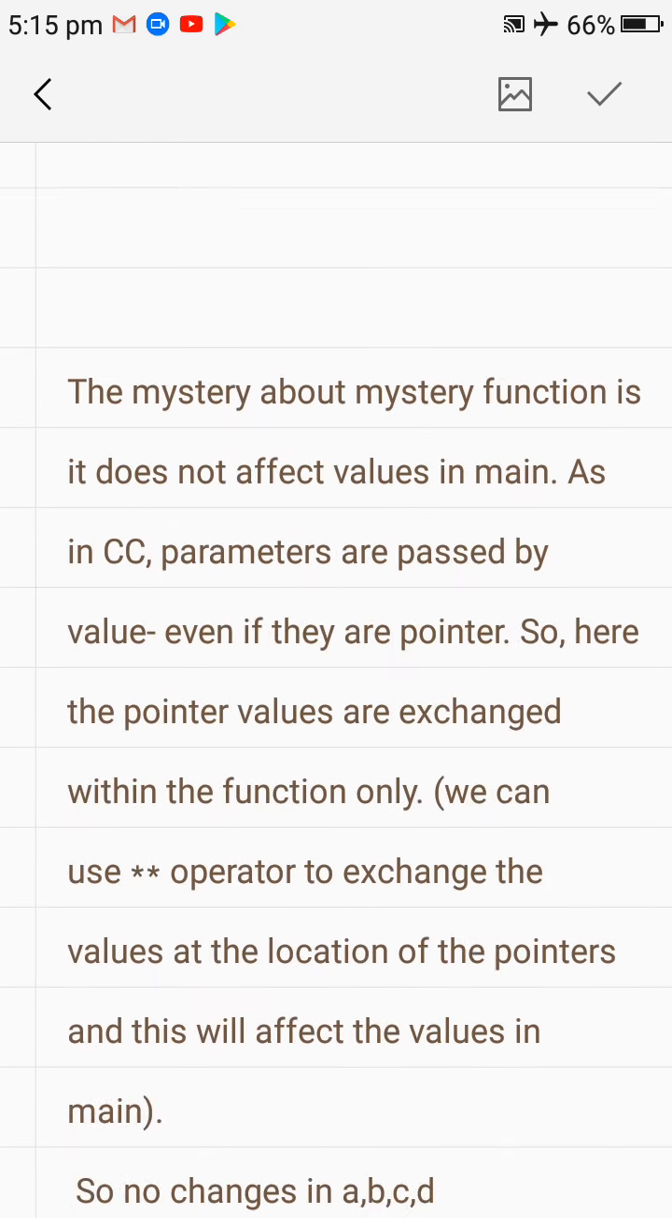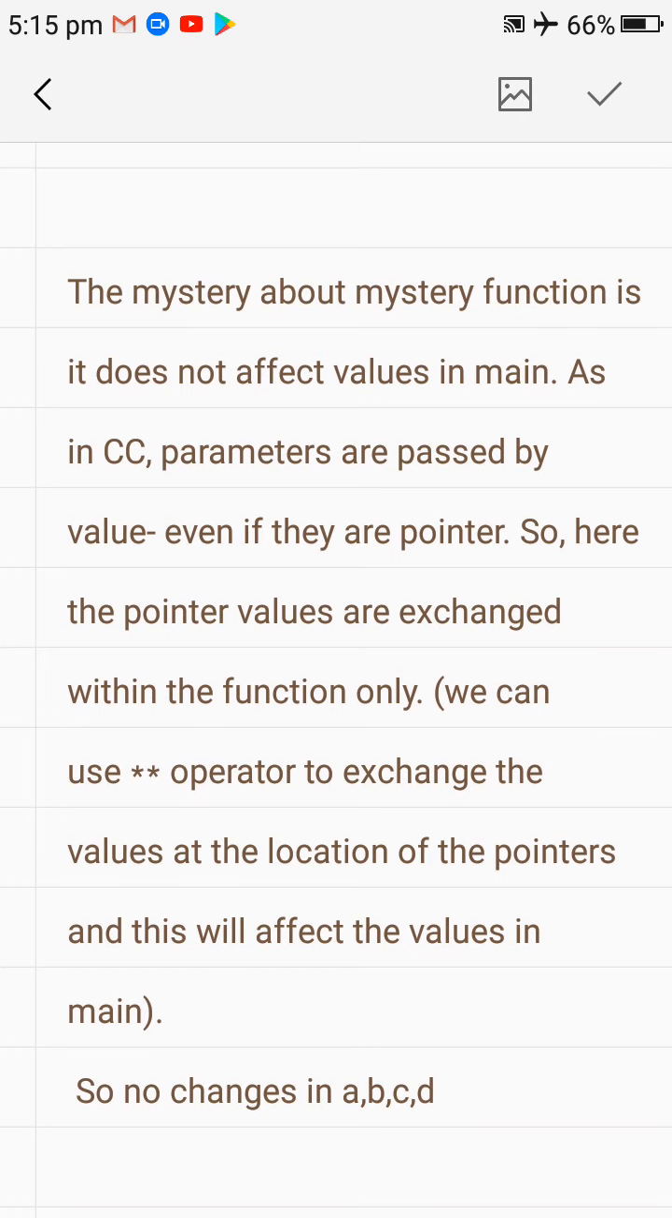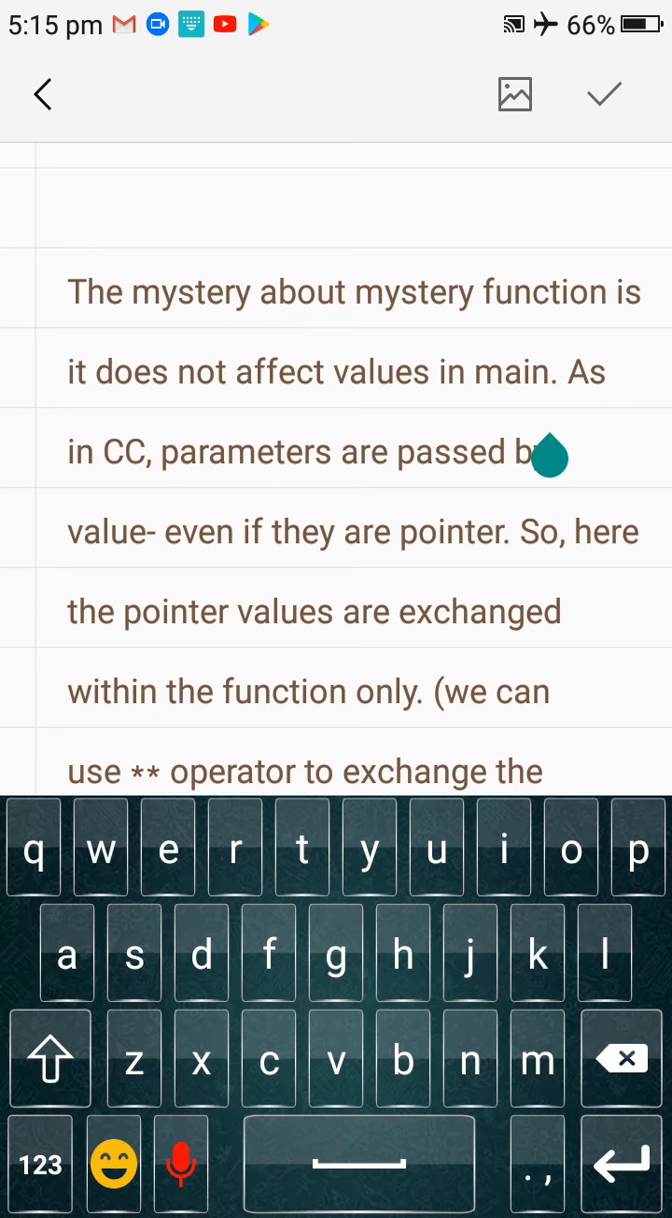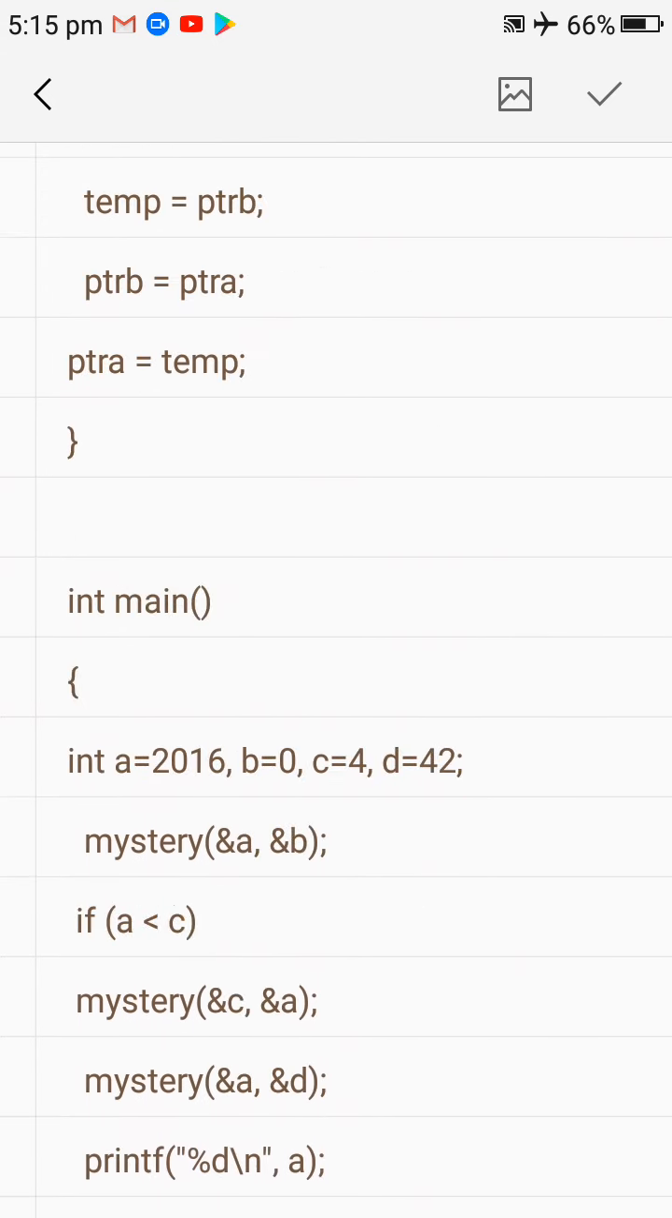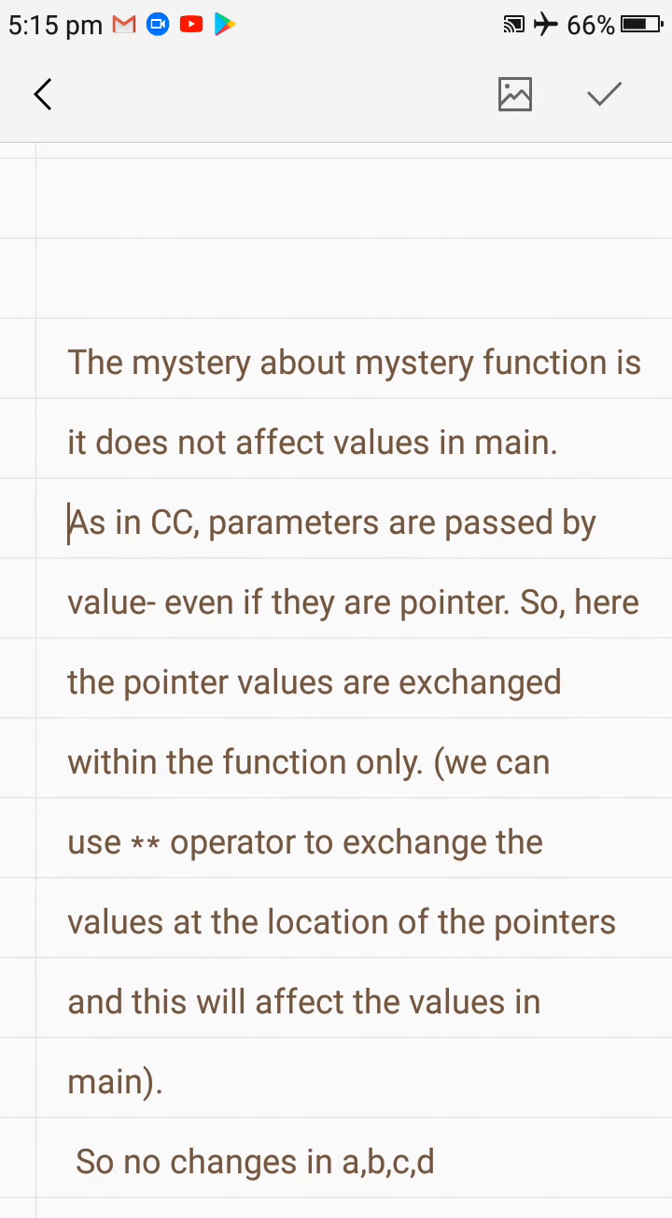One more concept in this program: the mystery function does not affect values in main. In reality, this mystery function is not affecting the values of the main function. That is the only reason swapping is not being performed by this function. Second thing, in C parameters are passed by value even if they are pointers, so here the pointer values are exchanged within the function only.